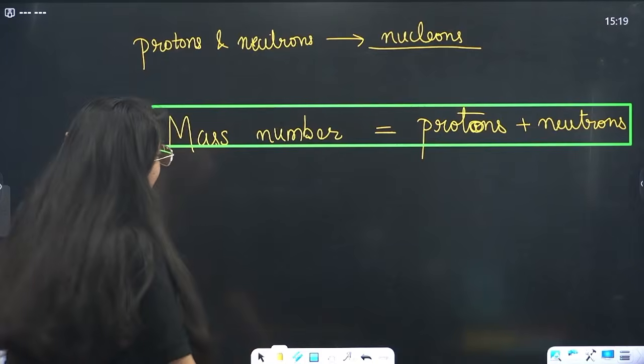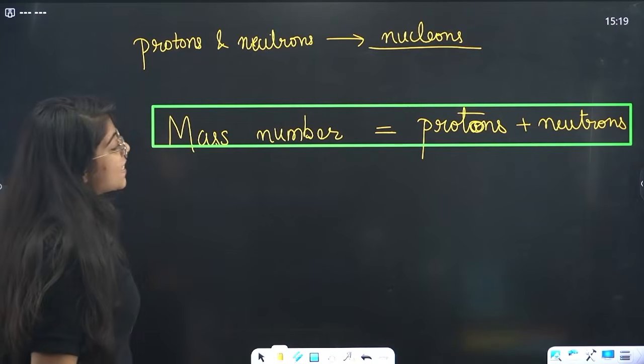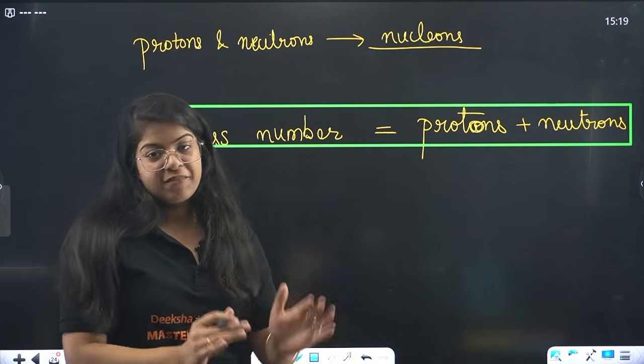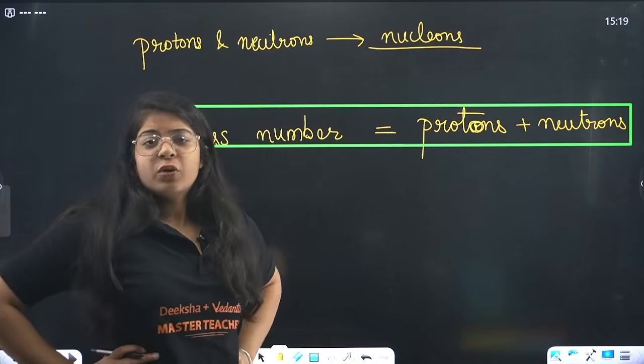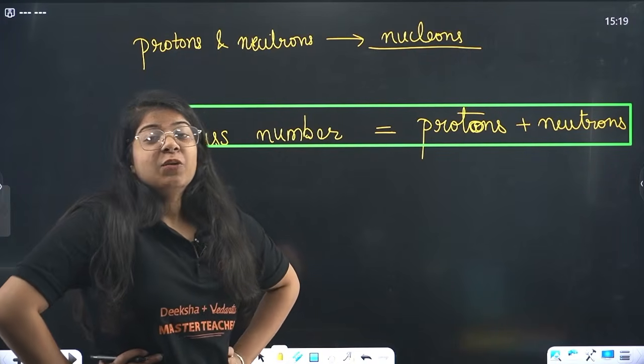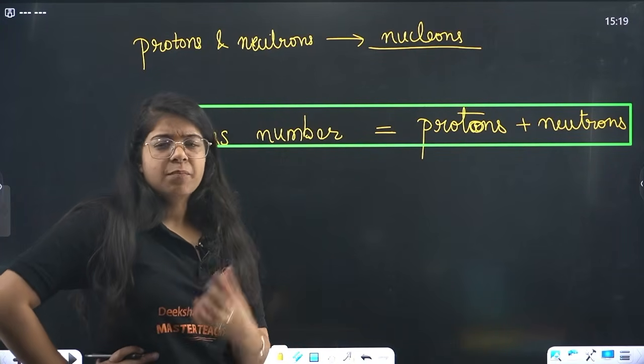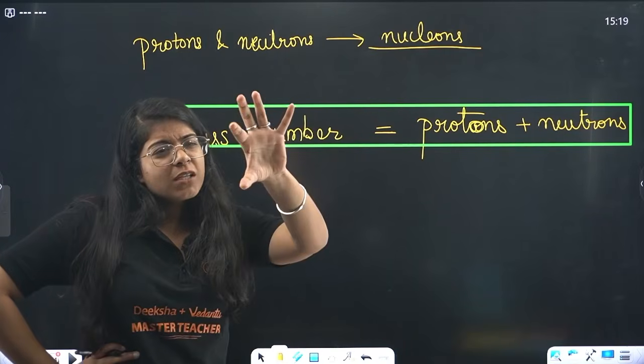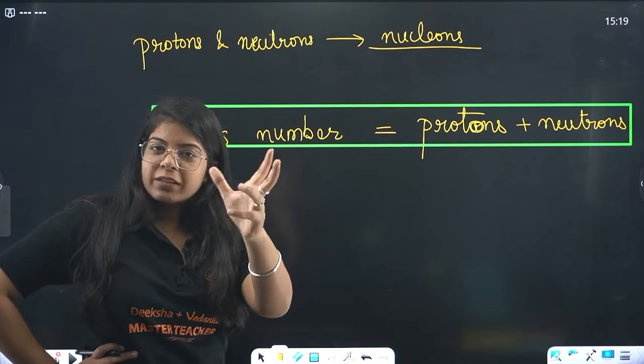Okay, now one more thing you have to learn is how to represent an element. We have 118 elements, and we want to represent that in such a way that we get to know their atomic number, their mass number, proton, electron, neutron, everything in one simple symbol or thing, right?